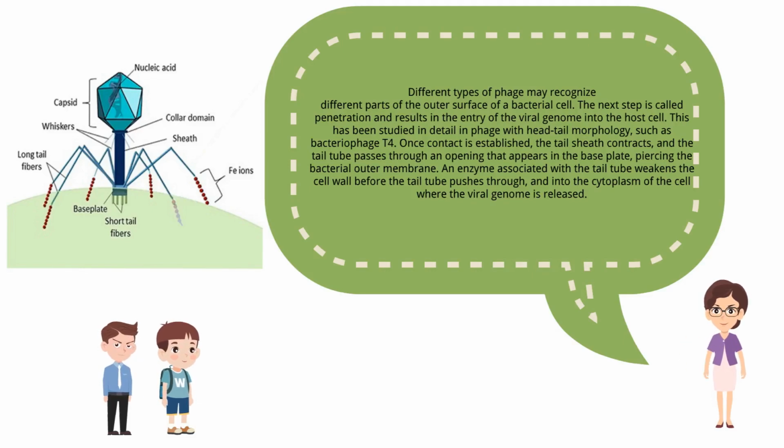The next step is called penetration and results in the entry of the viral genome into the host cell. This has been studied in detail in phage with head-tail morphology, such as bacteriophage T4. Once contact is established, the tail sheath contracts, and the tail tube passes through an opening that appears in the base plate, piercing the bacterial outer membrane. An enzyme associated with the tail tube weakens the cell wall before the tail tube pushes through and into the cytoplasm of the cell where the viral genome is released.